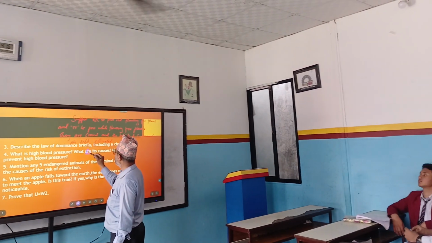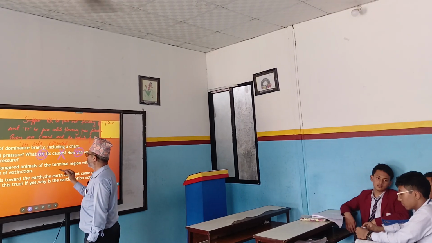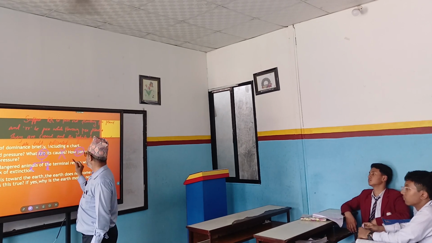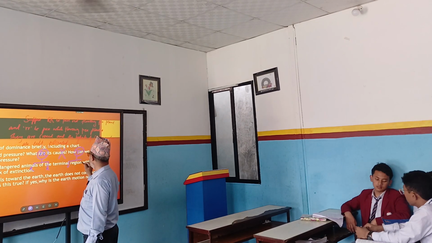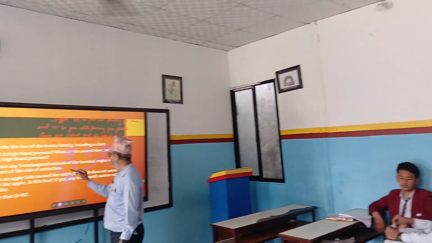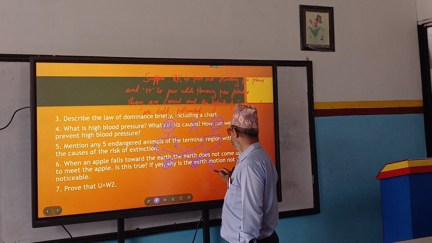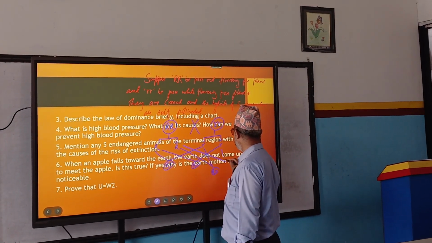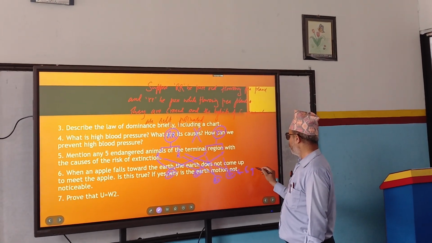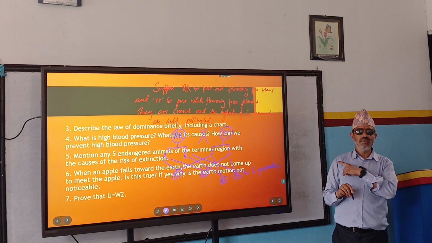What is here? Capital R. What is here? Small r. Here is cross. Then what do you get here? Yeah, capital R. What is here? Small r. What is here? Small r. Now what do you get here? Yes, capital R, small r. And what is this? Capital R, small r. You can show only 2 also, but if you show 4, then you can remember. This is F1 generation. Look at here, F1 generation.